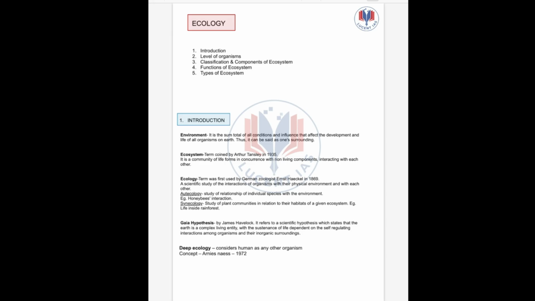Then next up we have ecology. This term was first used by German zoologist Ernst Haeckel in 1869. So what is ecology? The study of ecosystem. Study of ecosystem is known as ecology. Here we have two types of ecology: autecology and synecology. What is autecology? Study of relationship of individual species with the environment. For example, how honeybees interact with the environment. This is autecology. If it is an individual species and its interaction, it is autecology.